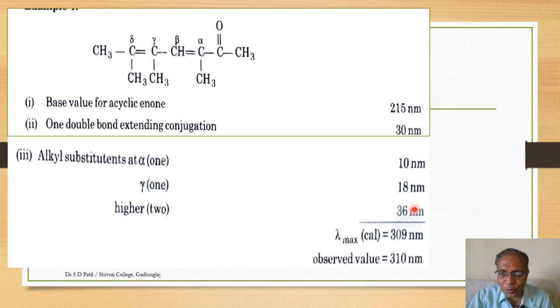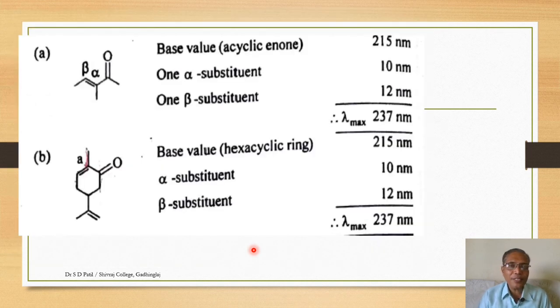So the total comes to be 309 nanometers. The practical observed value is 310 nanometers. So in this way, for enones also, Woodward and Fieser carried out practical calculations and observations, and they correlated their observations and interpretations to concerned rules, and these are called Woodward-Fieser rules for enones.